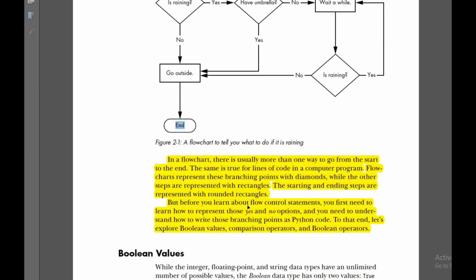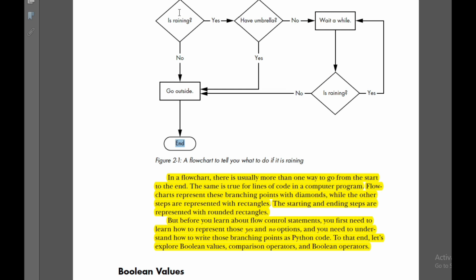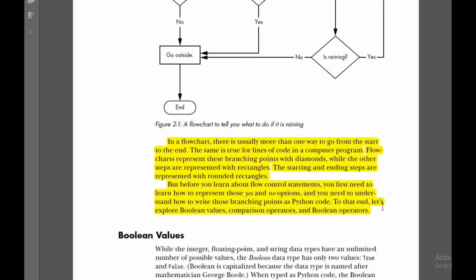But before you learn about flow control statements, you first need to learn how to represent those yes and no options, and how to write those branching points as Python code. To that end, let's explore Boolean values, comparison operators, and Boolean operators.